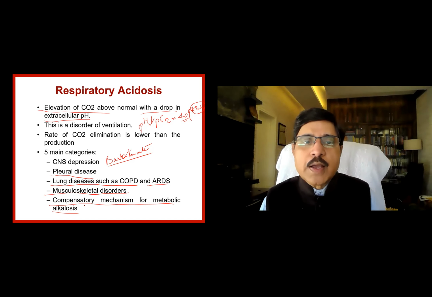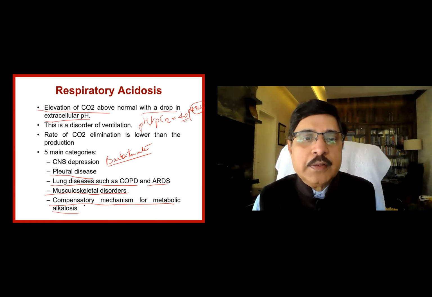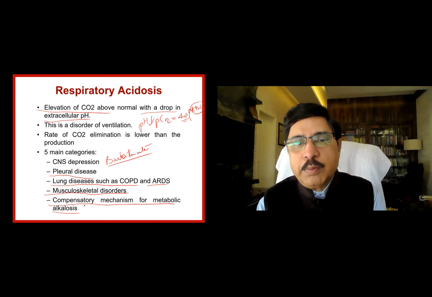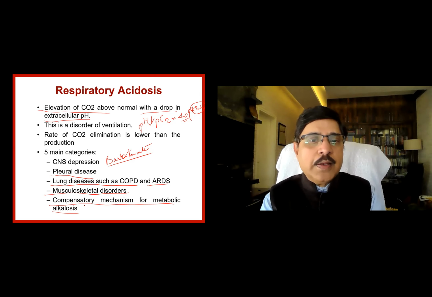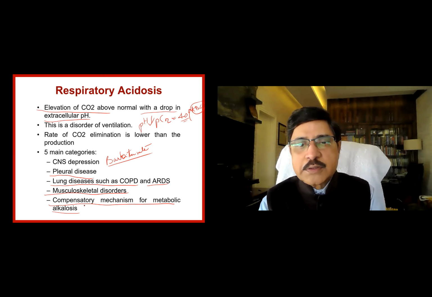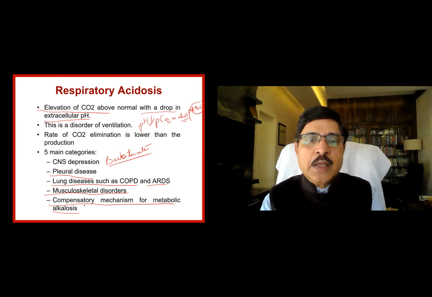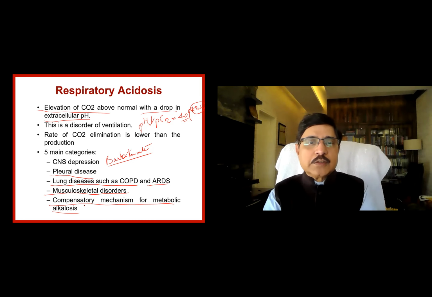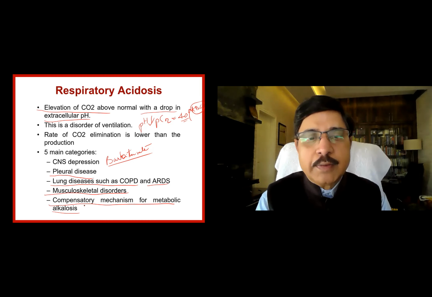Now, what are the causes of respiratory depression? There are 5 major categories. CNS depression, either due to neurovascular problems like stroke or any other neurological conditions which depress the respiration, or barbiturates. Drugs can be the common cause, any other respiratory depressants, excess use of sedatives, anxiolytics, and somebody takes around 50 tablets of Alprax or something, respiratory depression can occur.